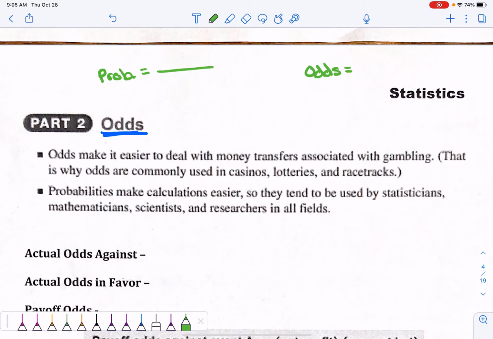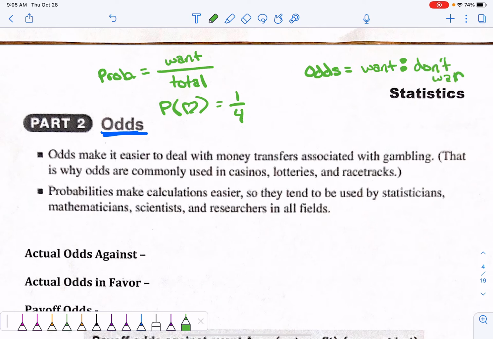Okay, so when we're calculating probability, it's what we want versus the total. Like the probability of getting a heart we just did was 1/4. Versus odds, which is what we want in comparison, and instead of a fraction, we use a colon. So it's want versus don't want.